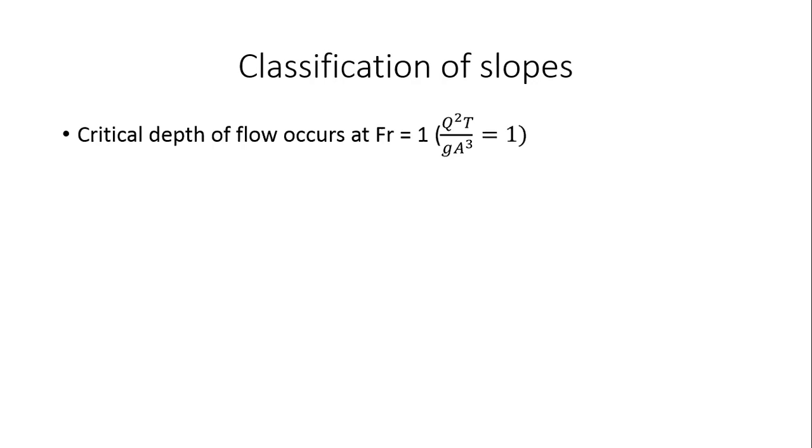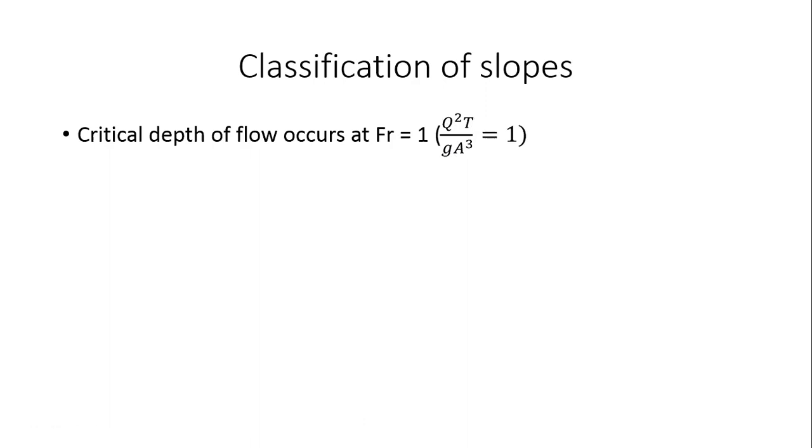So if you remember, critical depth of flow occurs when Froude number is equal to 1, which is the condition for that: q square T by g A cube equal to 1. If you notice in this equation, q square T by g A cube equal to 1, you will see that there is no mention of the bed slope. So for a given flow rate, for a given channel cross section, A and T are fixed for a given channel cross section at a given flow rate.